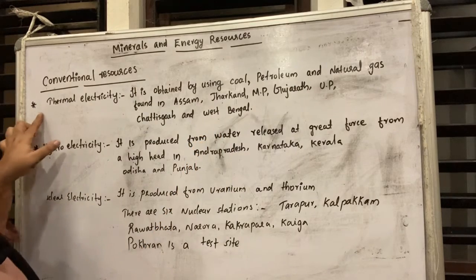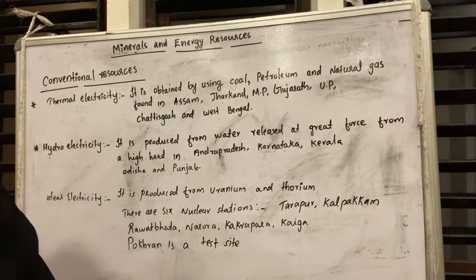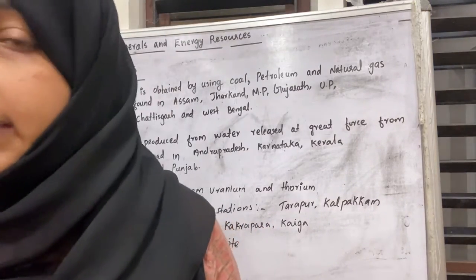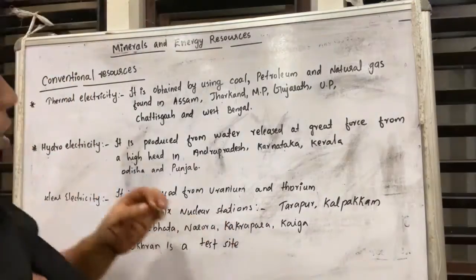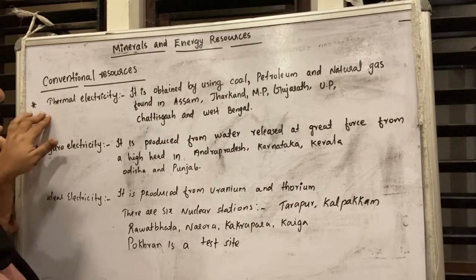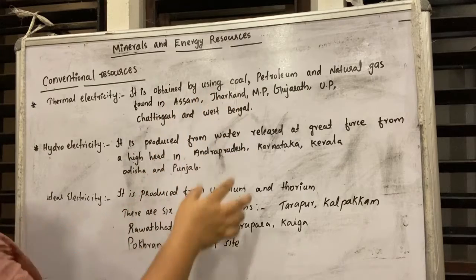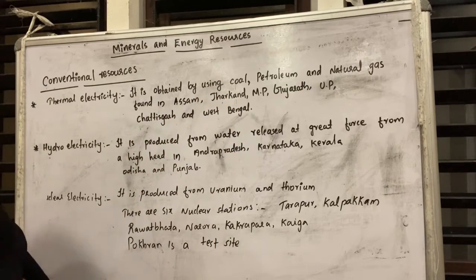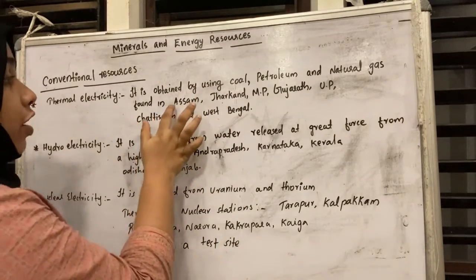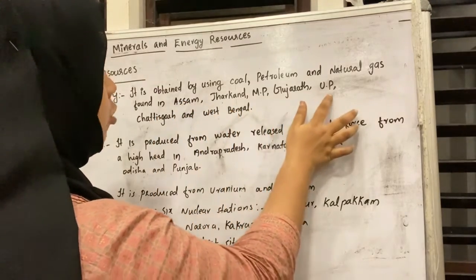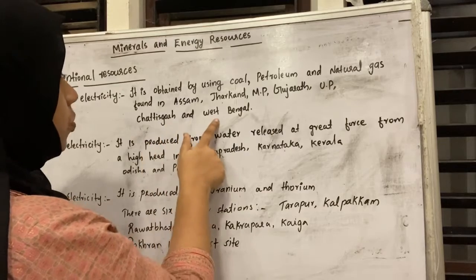Electricity is considered another conventional resource. Here, the first one is thermal electricity. It is obtained by using coal, petroleum and also natural gas, and it is found in Assam, Jharkhand, Madhya Pradesh, Gujarat, Uttar Pradesh, Chhattisgarh and West Bengal.